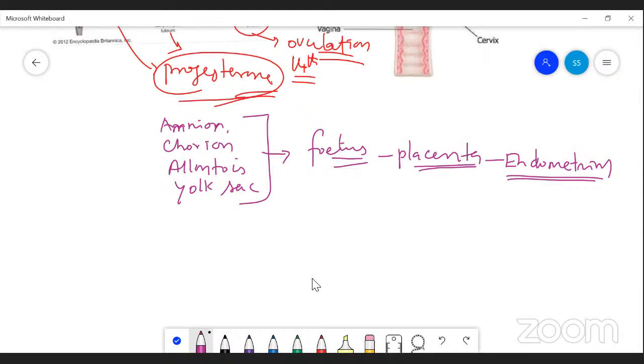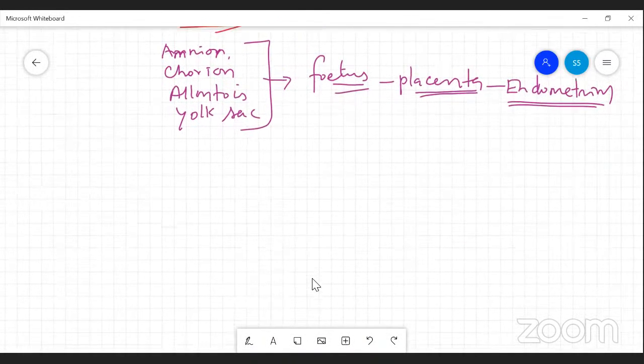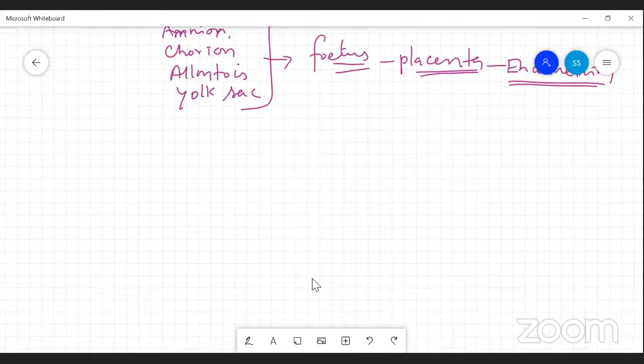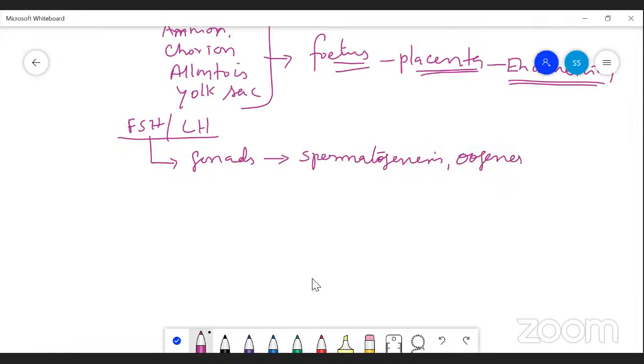Actually, the process of gametogenesis is controlled by two important hormones, commonly called gonadotropins. One is FSH and the other is LH hormone. FSH stimulates both gonads and is responsible for spermatogenesis and oogenesis.